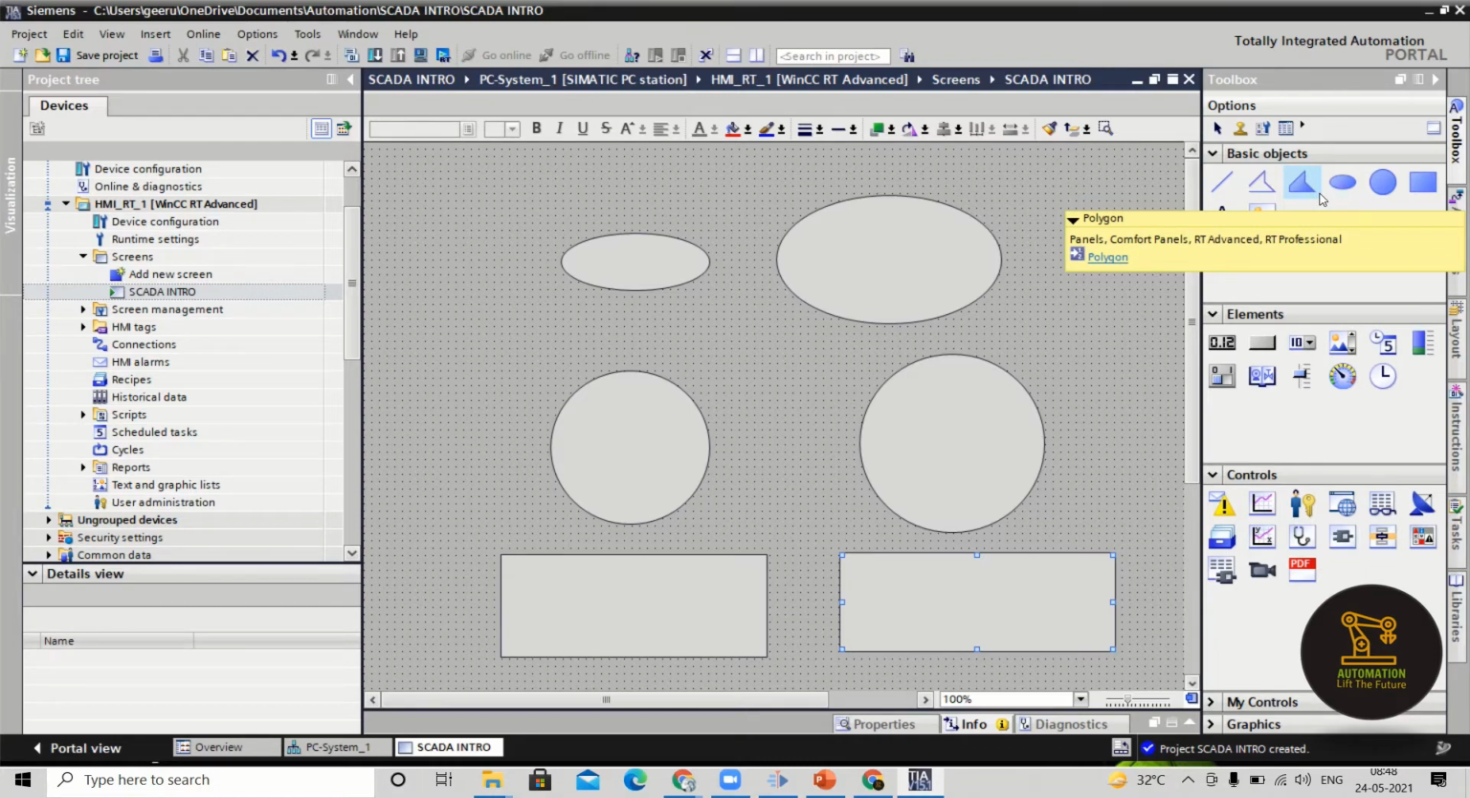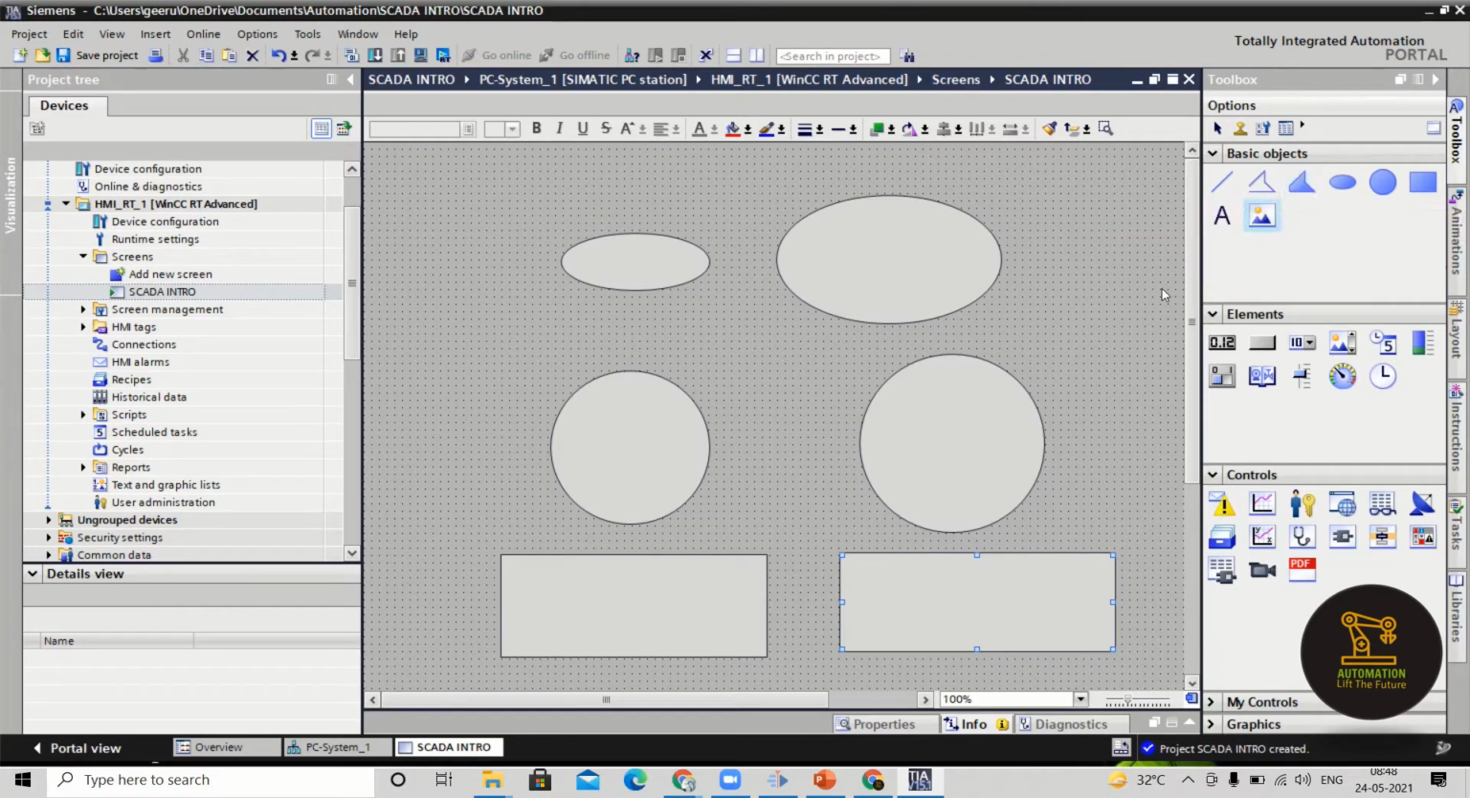So as I showed you some images in the past picture, in the picture you have seen some tanks, some water is there. Those tanks you can create with this polygon object. By using this object you can create those images, those tanks, everything, pipes.